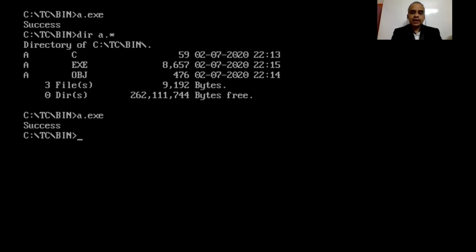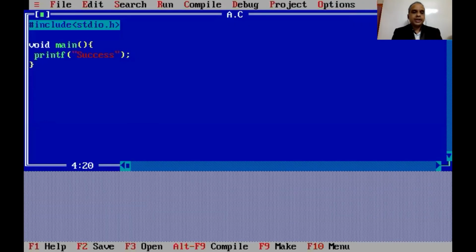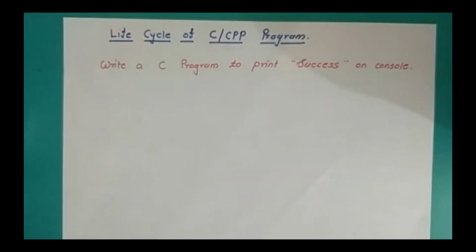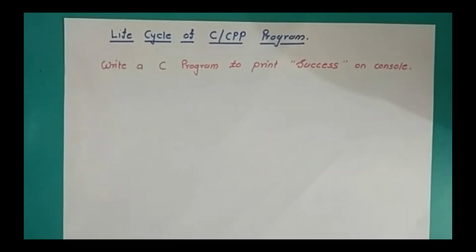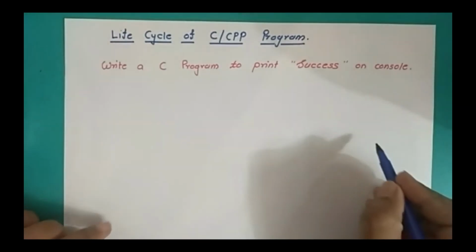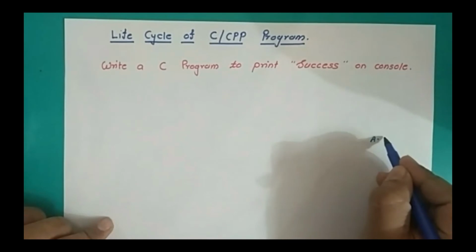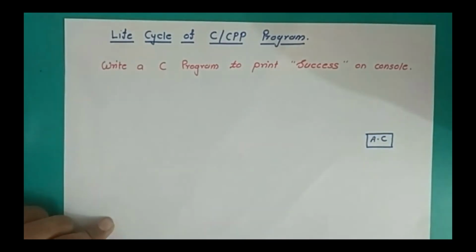So let us try to analyze this process completely through one pictorial representation to understand it in a better way. As a programmer, when we go on writing our a.c file, this is source code, and this is not executable by the machine.